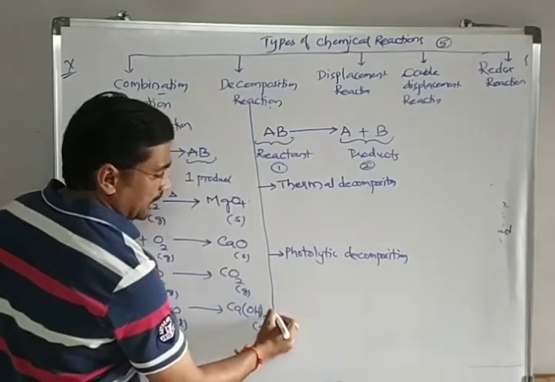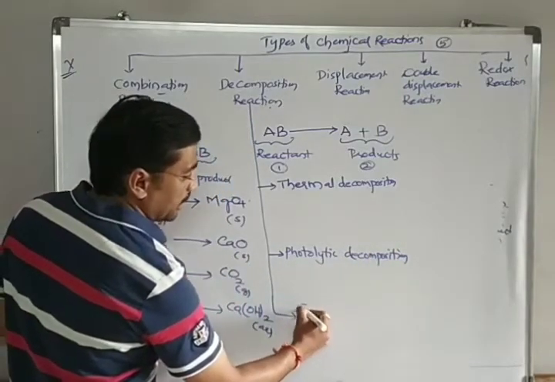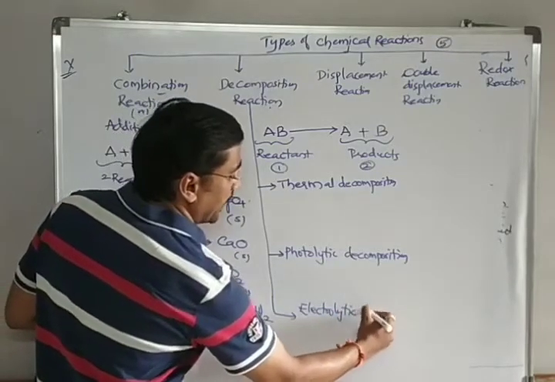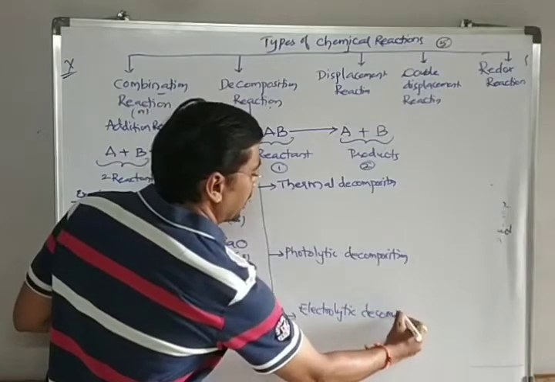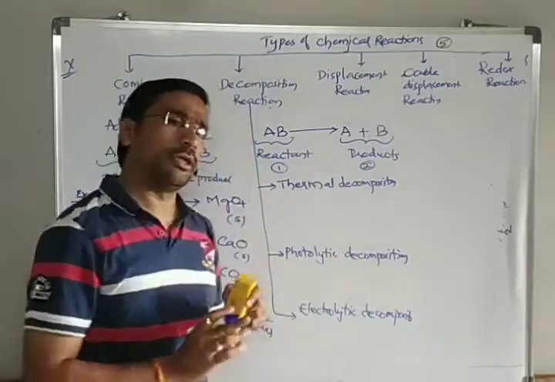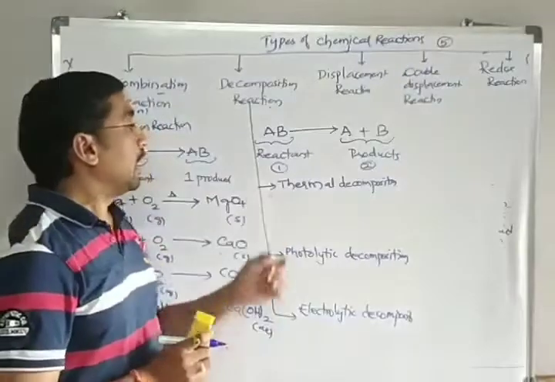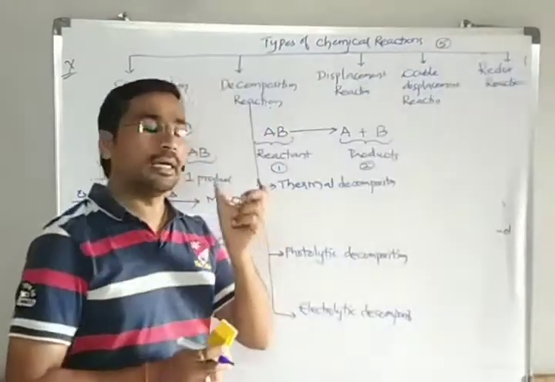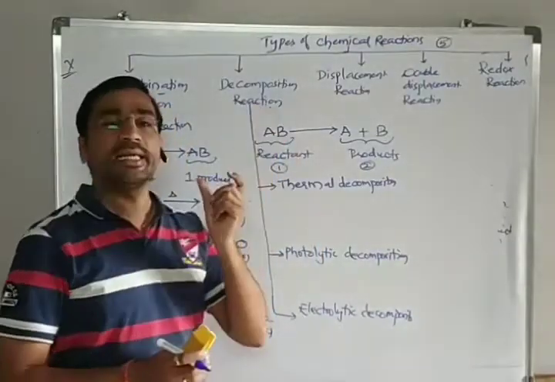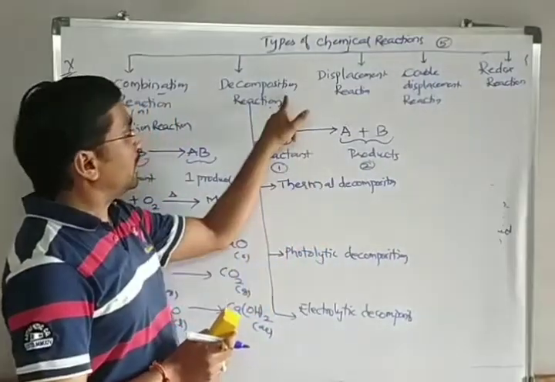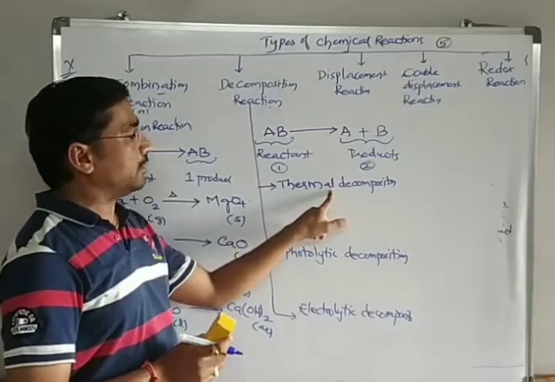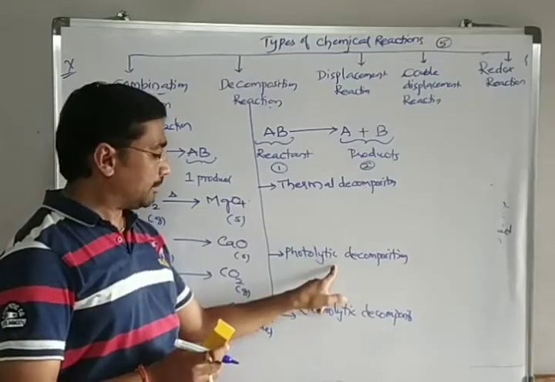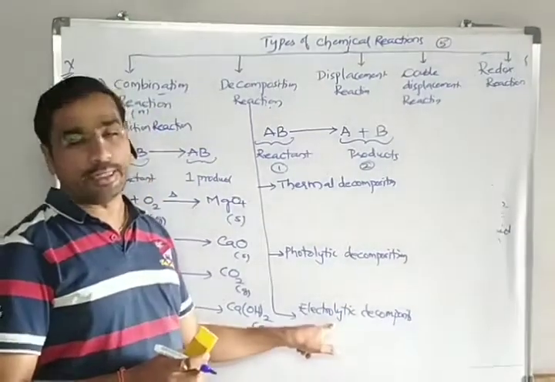And the third one is called electrolytic decomposition reaction. All are decomposition only. What makes the difference? Under which condition this decomposition reaction is happening. Based on this only, the decomposition reactions are termed as: the first one thermal decomposition, the second photolytic decomposition, and the third electrolytic decomposition.